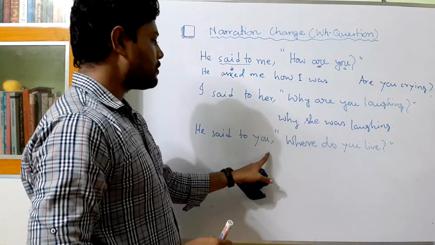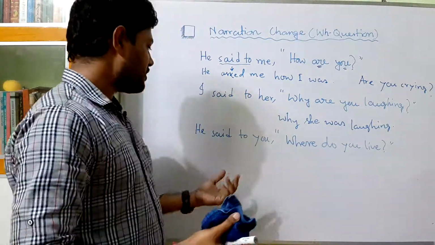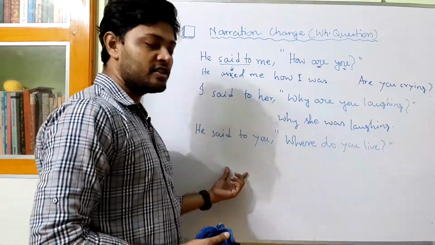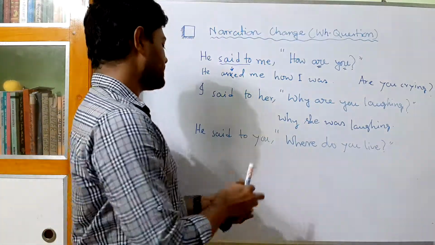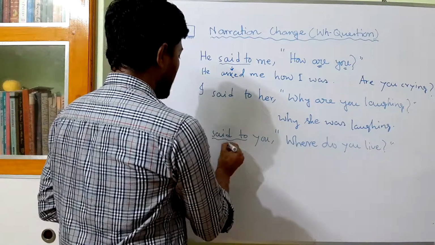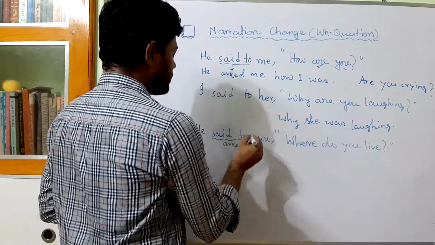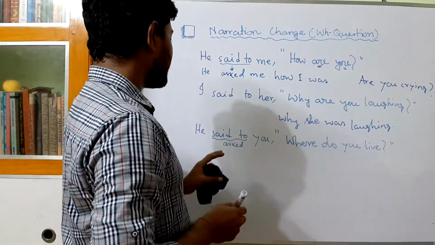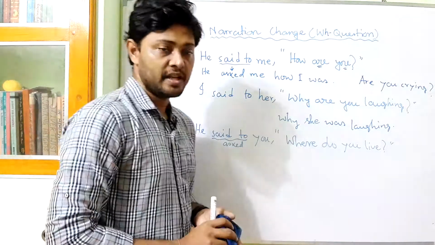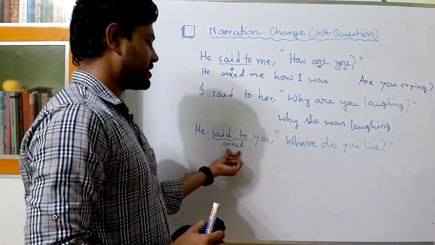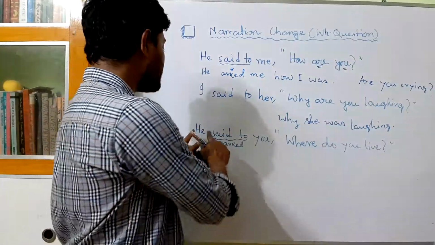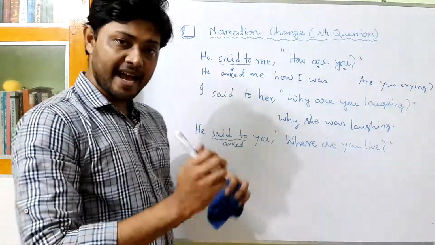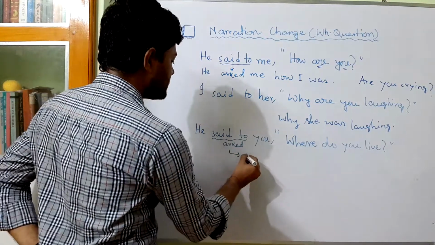So he said to you, where do you live? It is now very clear that he said to you will be changed into he asked you. Said to will be changed into asked. I want to tell you another thing here, that in some questions you may find that asked is already in the place of the reporting verb. That means the sentence is he asked you.